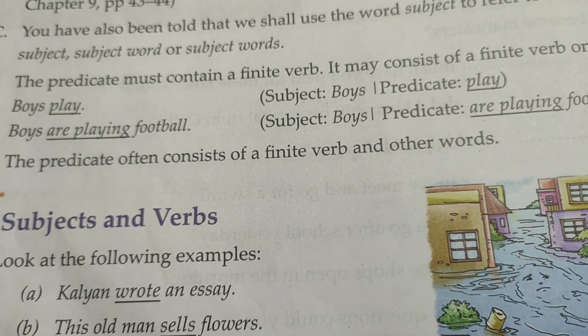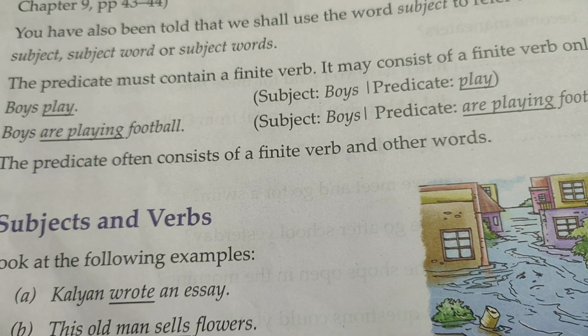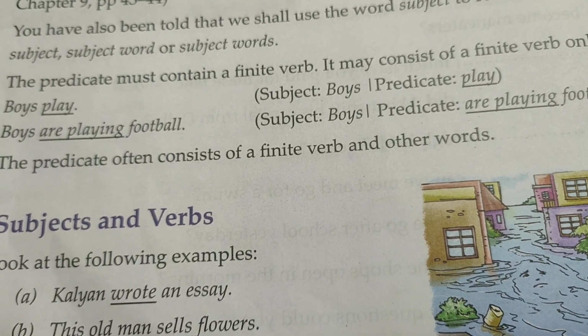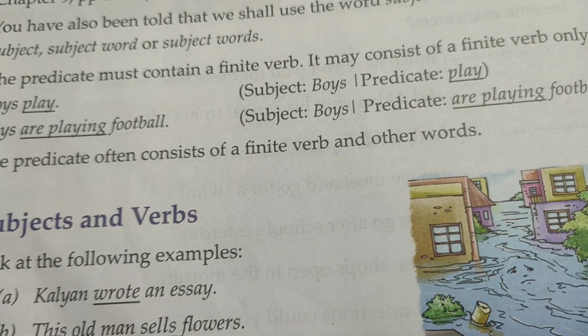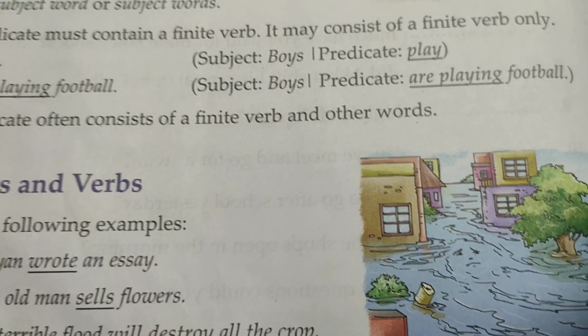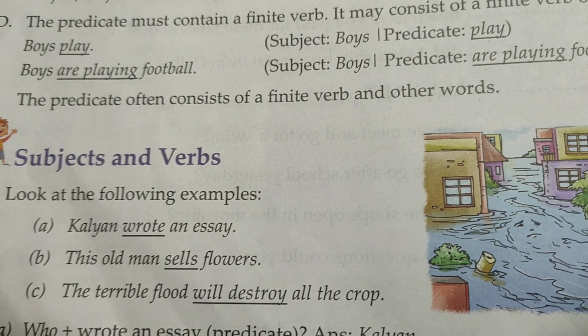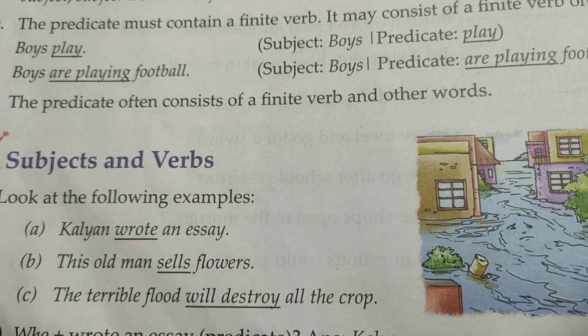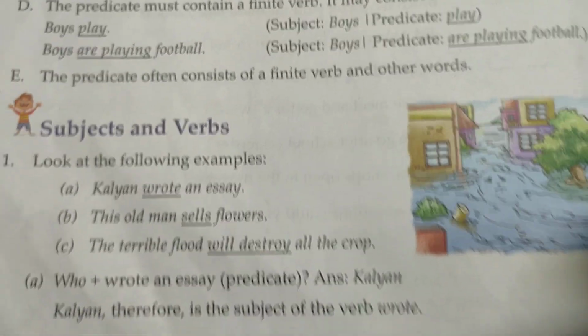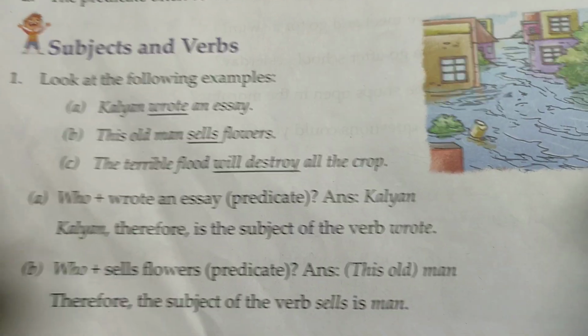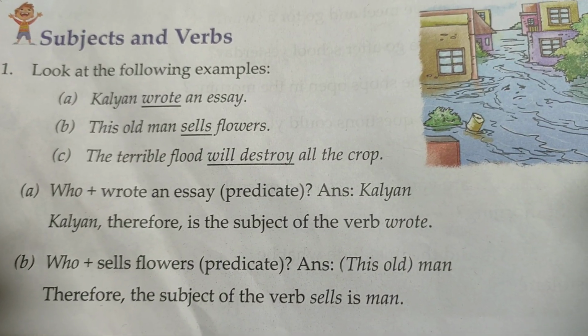Boys play. Subject is boys. The predicate is play. Again, boys are playing football. Subject is boys, and are playing football is the predicate. So the predicate often consists of a finite verb and other words. Now let's go to subject and verbs. Look at the following examples.